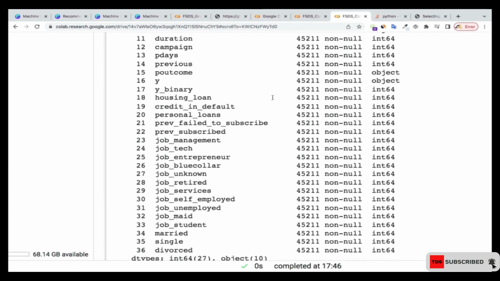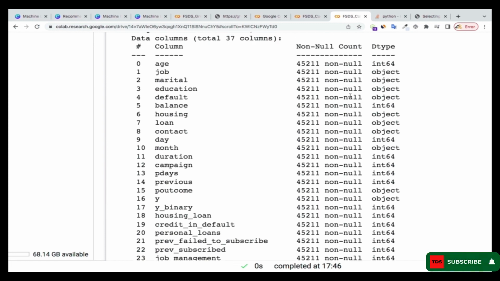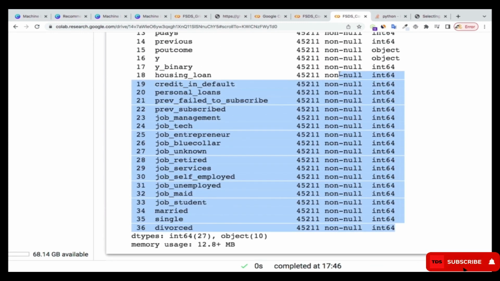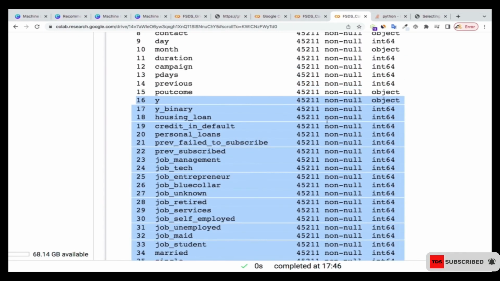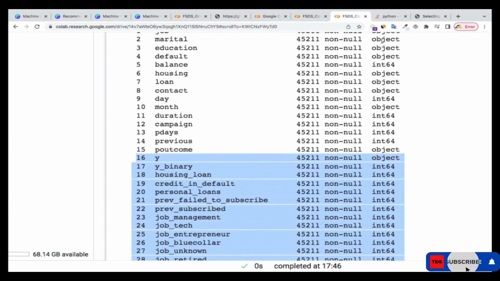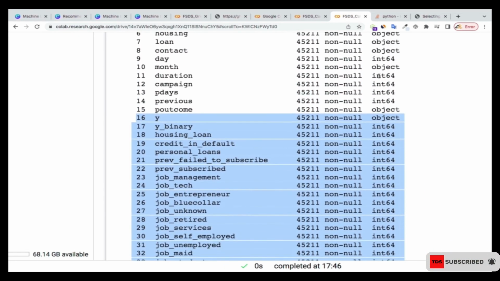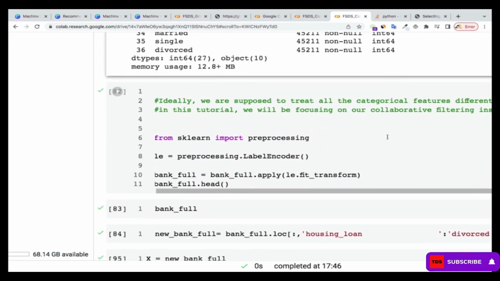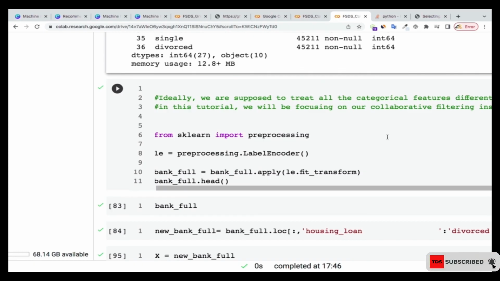If you see the columns and their types, most of them are integer, as you can see over here, and a few of them are objects. Now in this scenario, I'm not going to do any extensive data pre-processing since we've done that over and over again, and we know how to have our way around them.